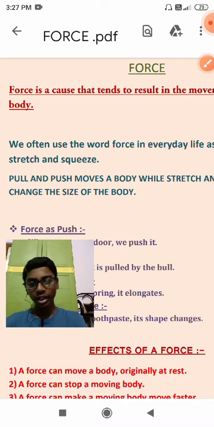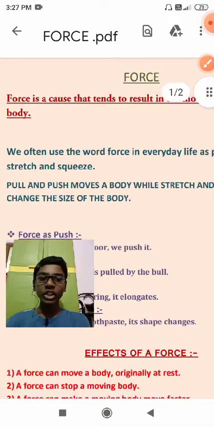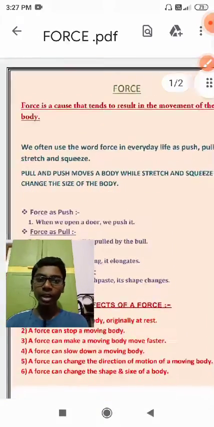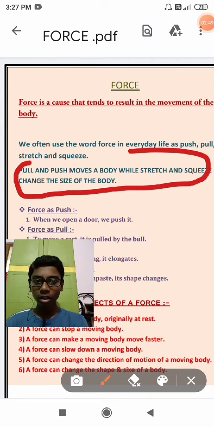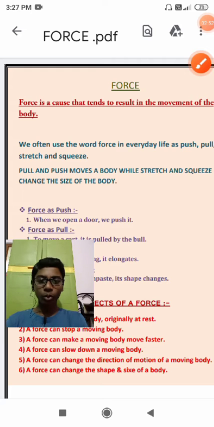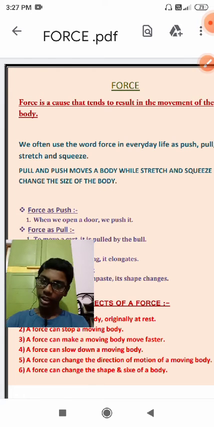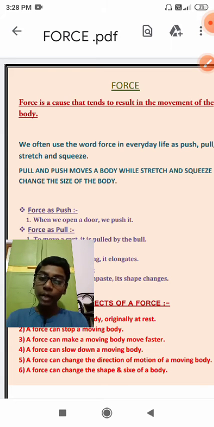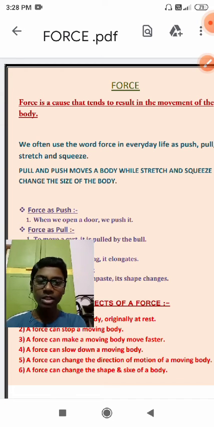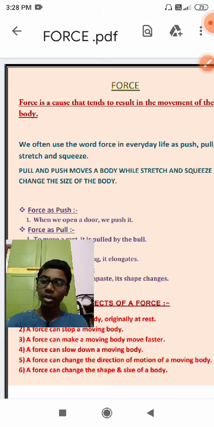Now there are four types of force we can find. One is push, another is pull, then stretch, then squeeze. Now you can find that pull and push move a body, while stretch and squeeze change the size of the body, okay? I am just talking about this line, okay? So pull and push move the body, okay? So what is the work of pull and push? It moves the body, but stretch and squeeze change the shape of the body. There is a great difference between pull, push and stretch and squeeze, okay?